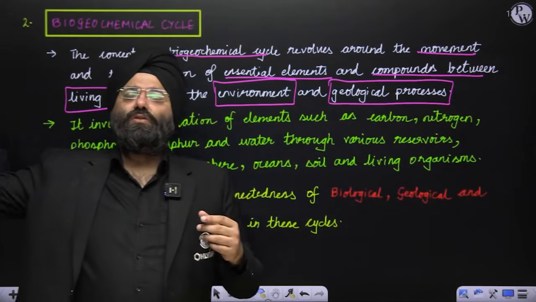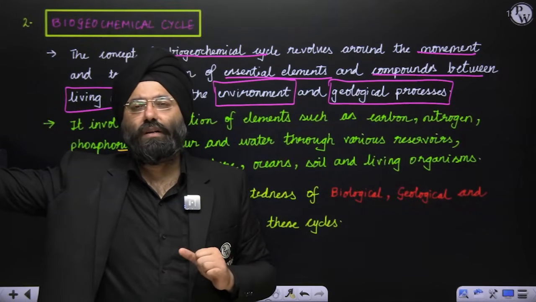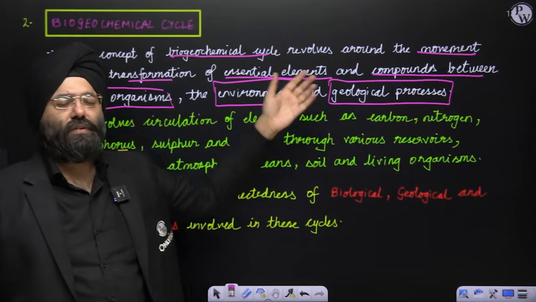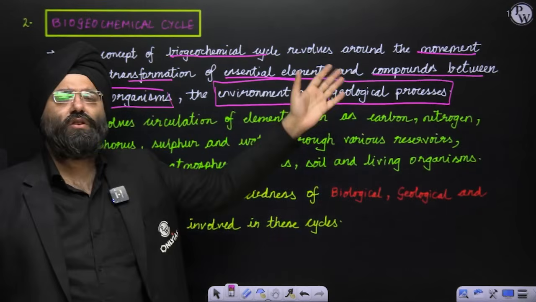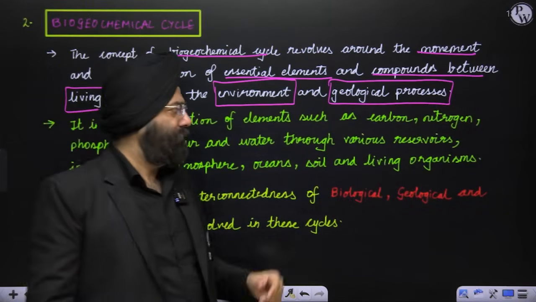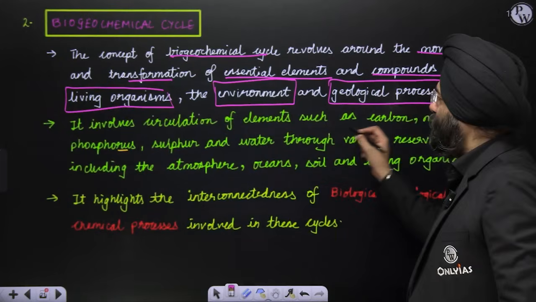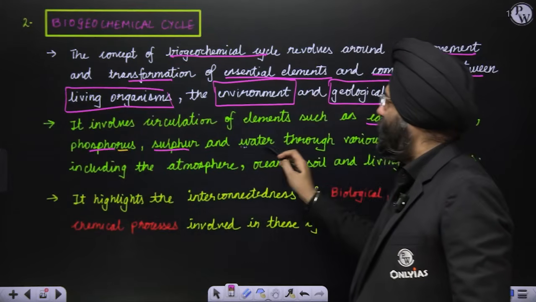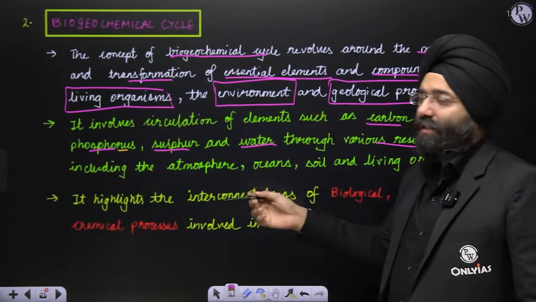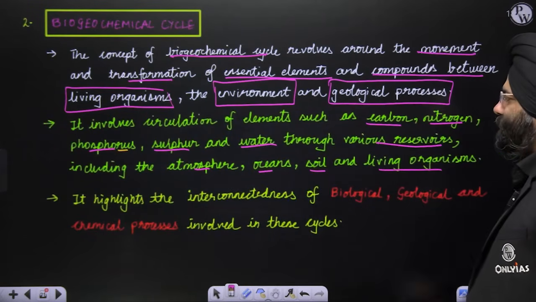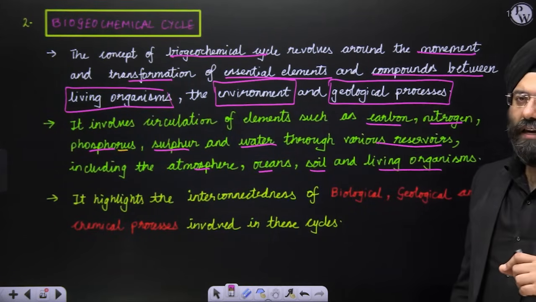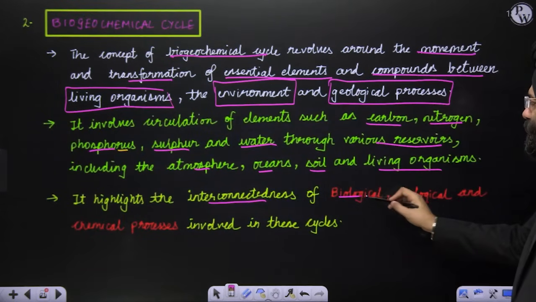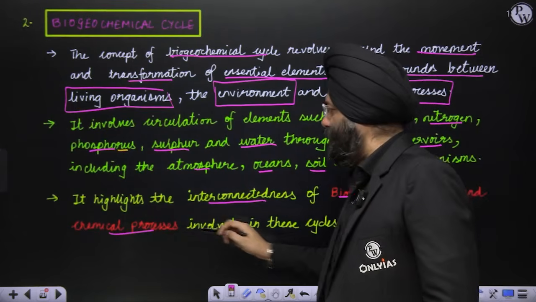Now, please remember this. These are the various phenomena you study in the biogeochemical cycle, where the movement and transformation of these elements or compounds takes place between living organisms and the environment through the various geological processes. Clear? Now see, it involves circulation of elements such as carbon, nitrogen, phosphorus, sulfur, water through various reservoirs like atmosphere, oceans, soil, living organisms.